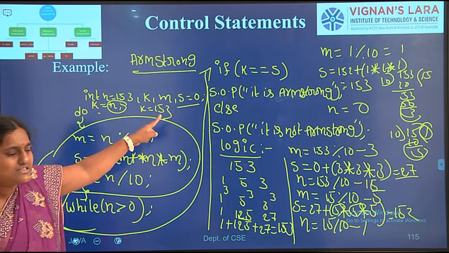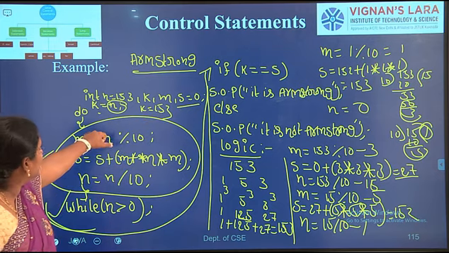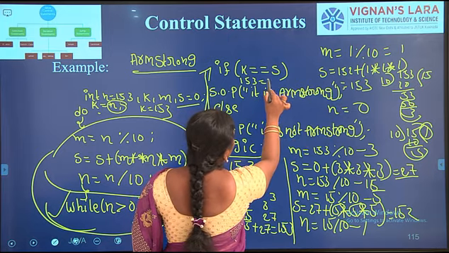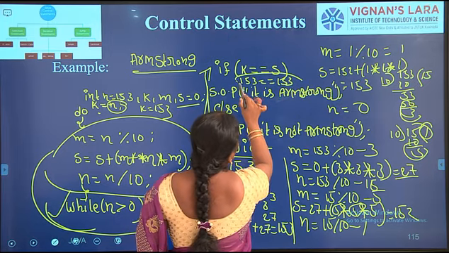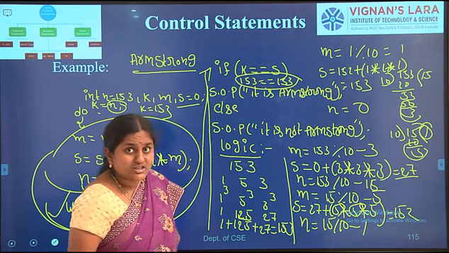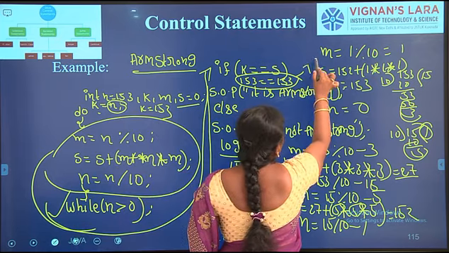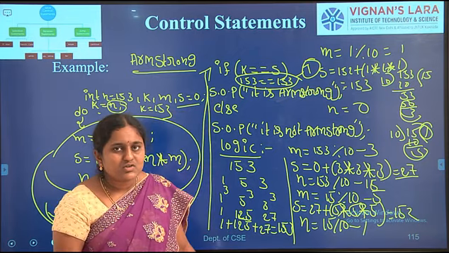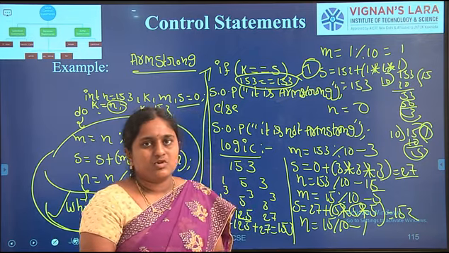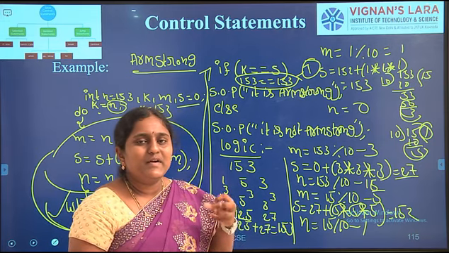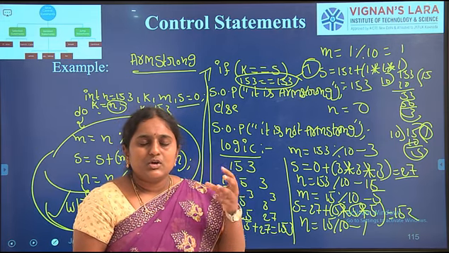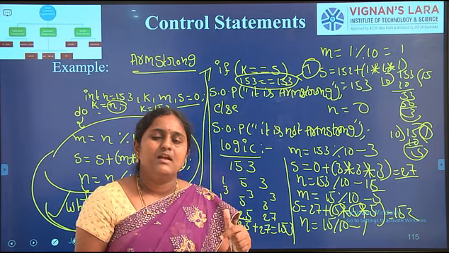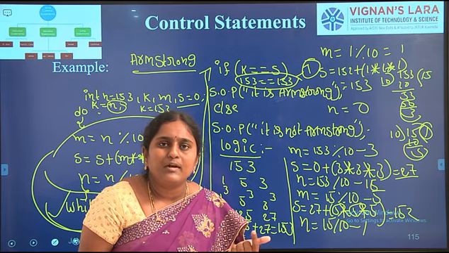Again control checks the condition if k equal to s. Here k equal to 153. In the last iteration, what is the s value we got? 153. So 153 equal to 153, is it true or false? True. So it immediately displays the result: the given number is an Armstrong number. If it is not equal, it is not an Armstrong number. So this is the do while statement. In the do while statement, first control executes the statements, then after that control checks the condition. Here all of you remember one important point.